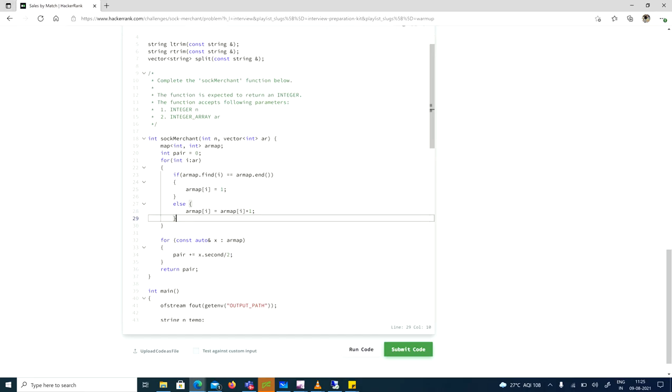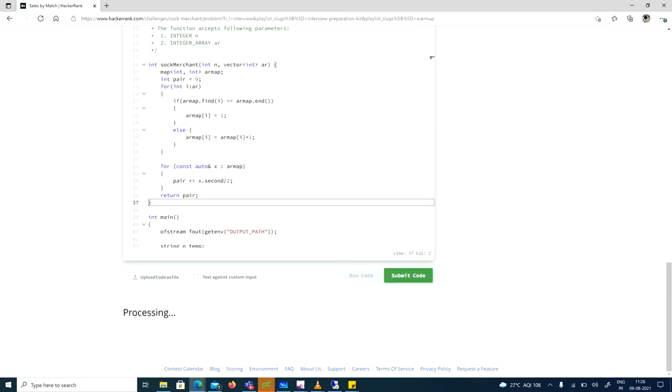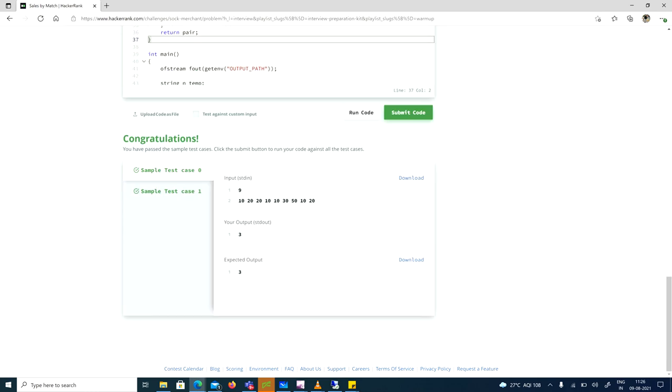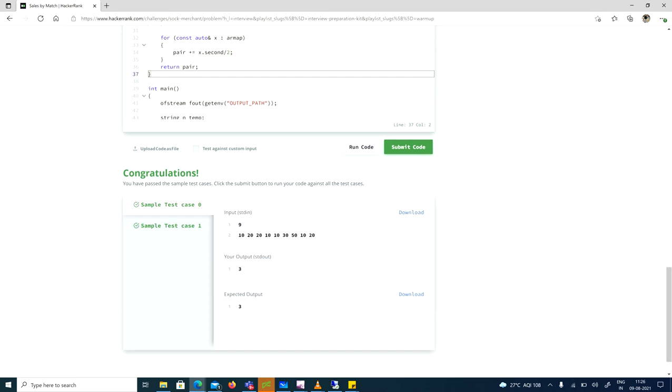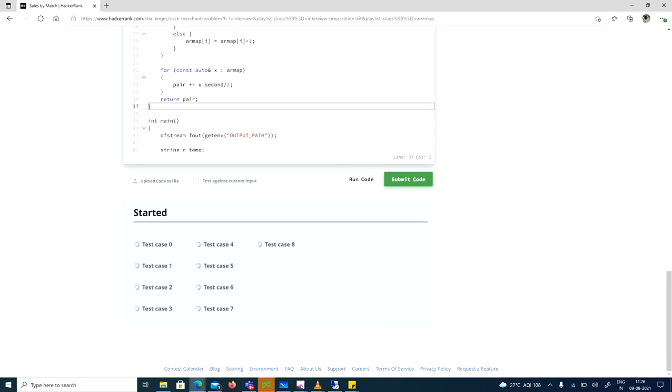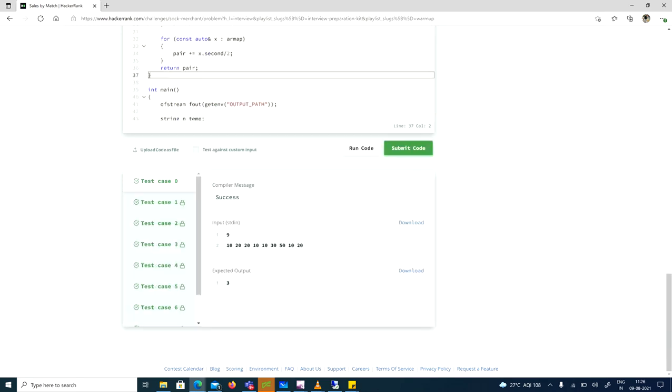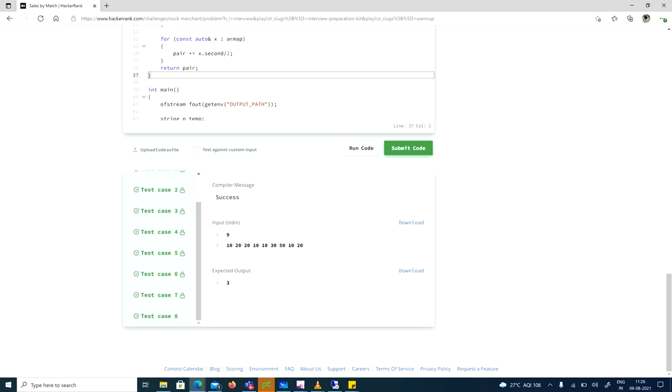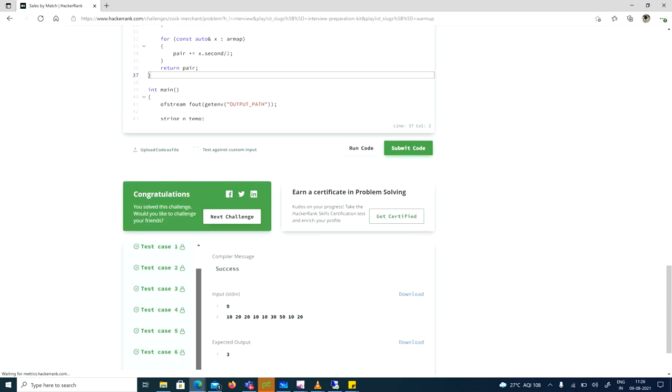So we have written the code. In this code, we have done the same thing as we discussed in the algorithm. We iterated over this array, constructed the hash map, and then from the hash map we found out how many pairs we have. Simple, and it will return the number of pairs of socks. Let's run this code. Yes, it passed both sample test cases. Let's submit the code and see whether it increases the time complexity or space complexity. No, it's perfect. It passed everything within the time and space complexity.